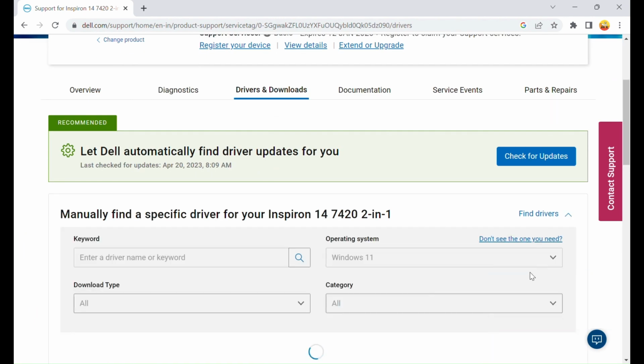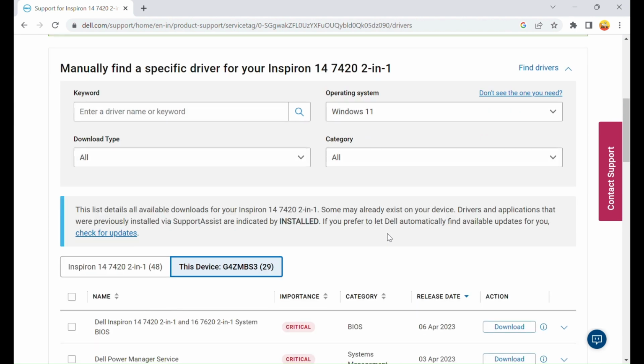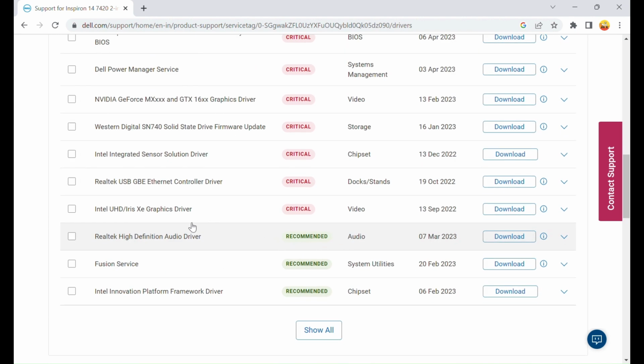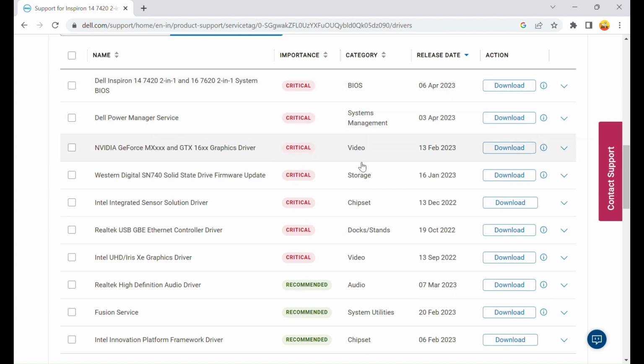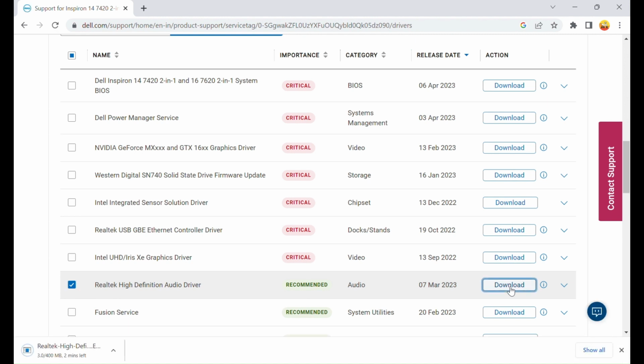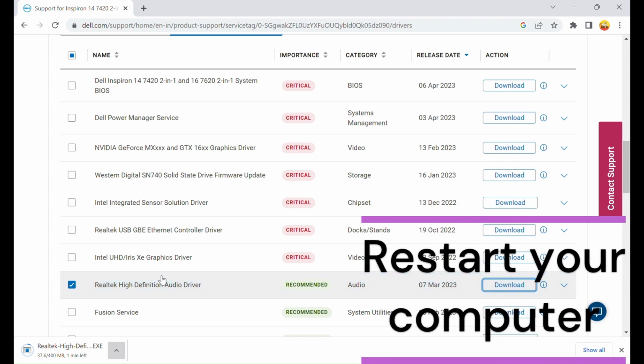Select Find Drivers on the page and look for audio drivers in the lists. In most PCs, Realtek R audio driver would be the generic audio drivers. Download the driver and install it. Once installed, ensure to restart your computer.